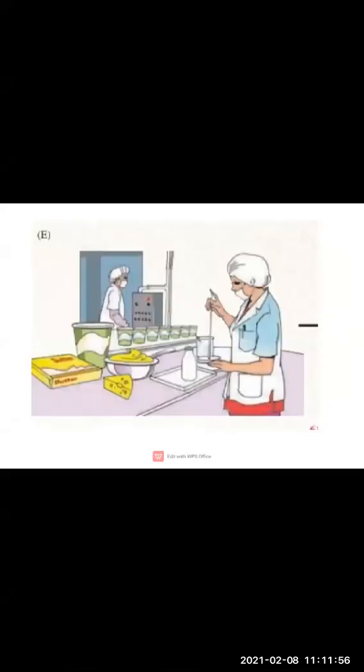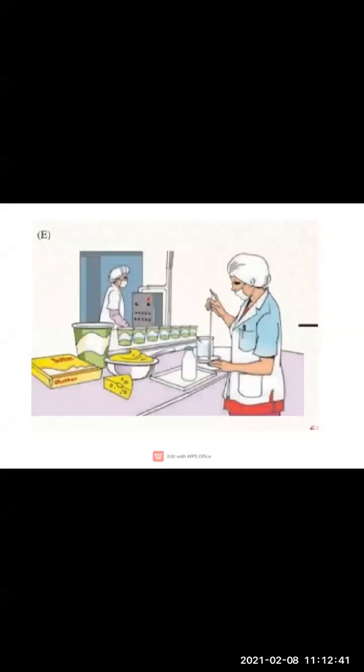Clear, children? Now here we can see this picture E. What is happening in this picture? Here we can see a person testing the prepared milk products, whether they are authentic or not, whether they are proper, whether it is fresh, whether there is any problem in that milk. All this testing is being done. They are basically checking the quality of the product, whether it is durable, whether it is safe for the people. So the quality is being checked.